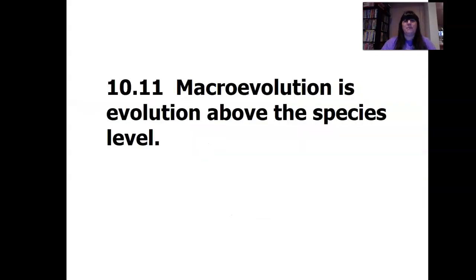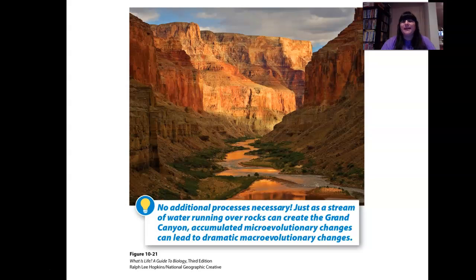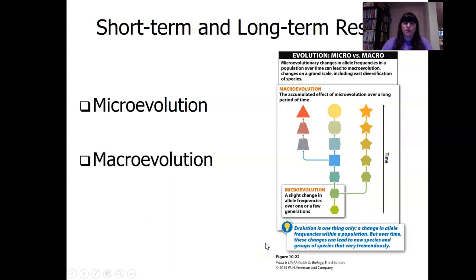So macroevolution is above the species level. So for example, here's a picture of the Grand Canyon. Amazing, right? This river created the whole canyon, and it affects the organisms that live there, plant and animal. Okay, so just a stream of water running over rocks can create the Grand Canyon. Accumulated microevolutionary changes can lead to dramatic macroevolutionary changes. So micro, from a species to a species, micro. Macro is the whole tree, looking at it all, okay?